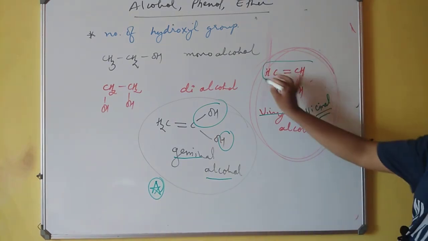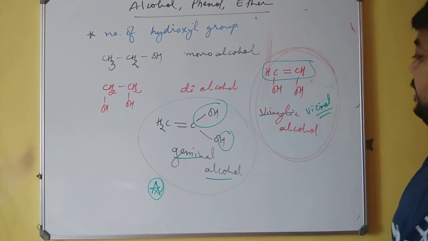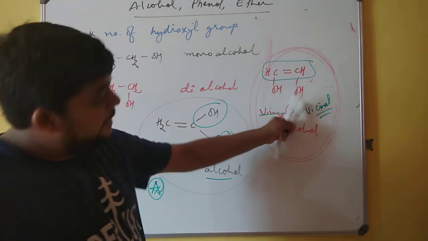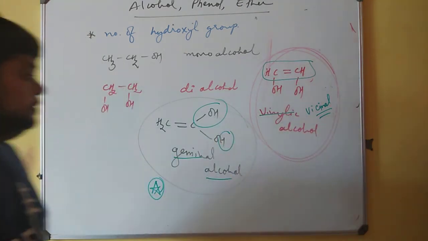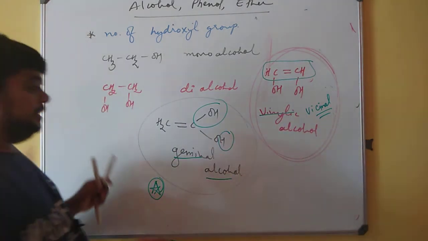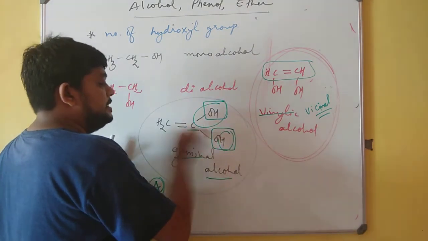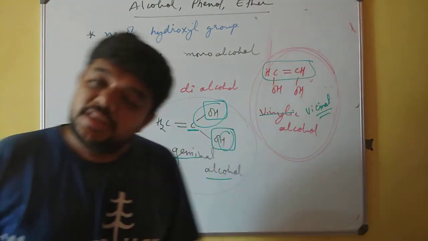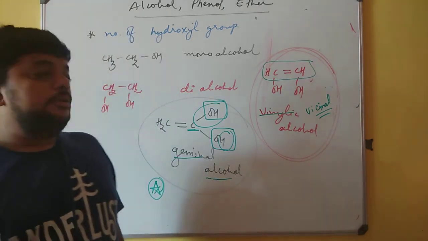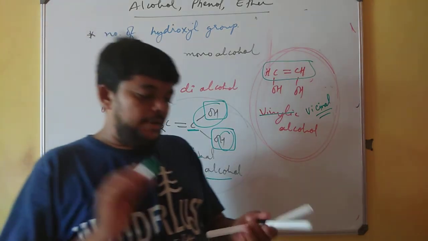Nevertheless, as I have written like this, but pardon me, it is not vinylic alcohol. I mean to explain to you vicinal alcohol, neighboring alcohols, and geminal alcohol. When it is geminal alcohol, both the hydroxyl groups are on one single carbon, and when it is vicinal alcohol, both the OH groups are on neighboring carbon atoms.